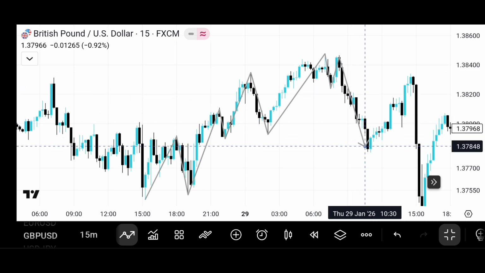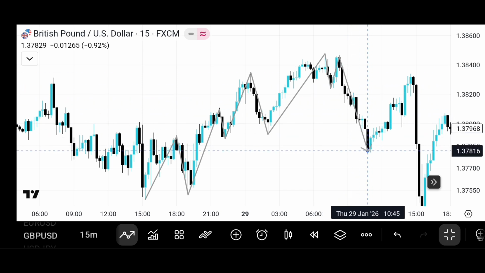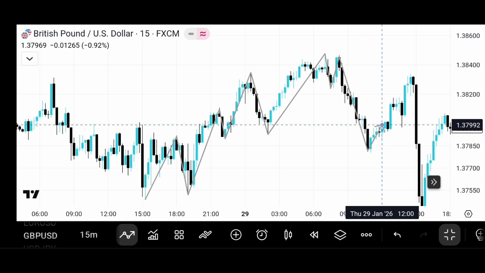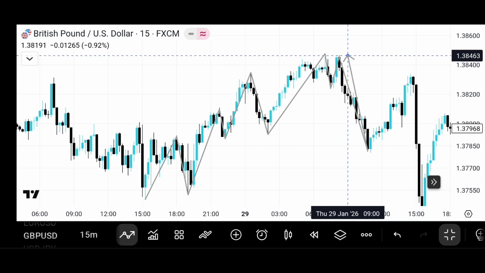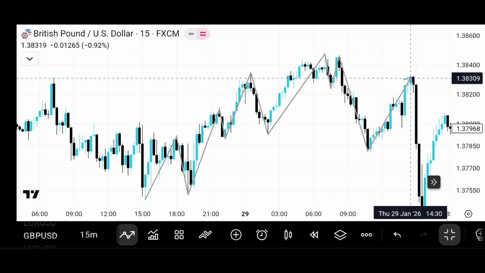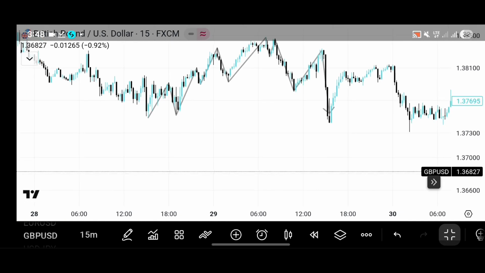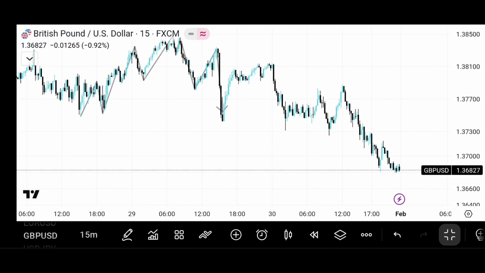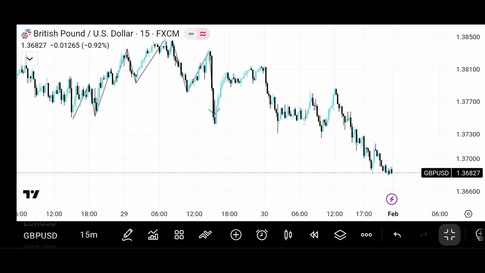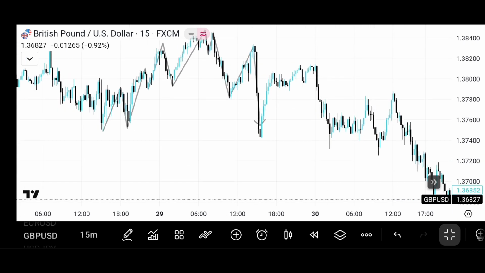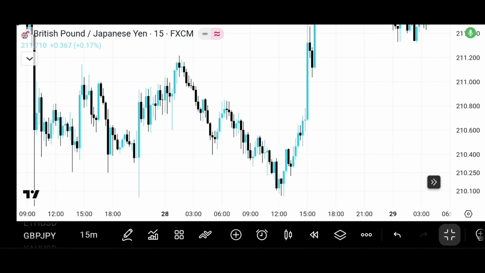Instead, price shifts its structure and breaks our last higher low and makes a lower low, and then price goes up but still can't displace over this high. This time we confirm that the market is about to shift its structure from an uptrend to a downtrend. Price continues its downtrend. As you can see, after price shifting its structure, price was moving downward aggressively. Let's see another example. Here we are with a bearish example.